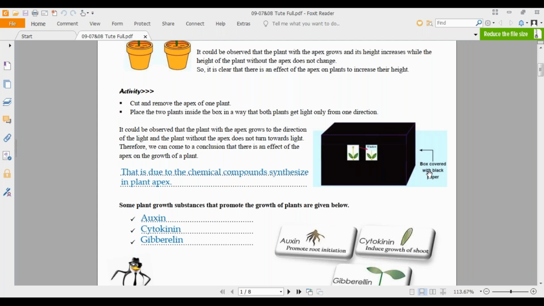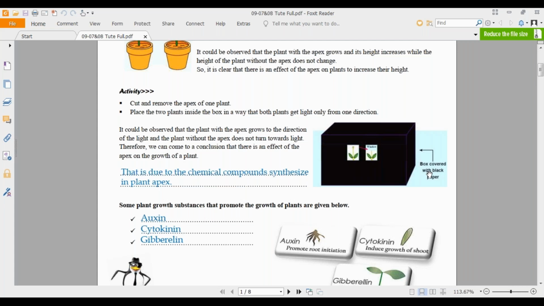and you have to make sure that both the plants get the sunlight in the same direction. And you can observe now the plant with the apex grows to the direction of the light, and the plant without the apex does not turn towards the light. So what is the observation here? With the apex, it will be turning, bending towards light. It will be growing towards light. Alright. Without the apex, it will not turn towards light. It will not grow towards light.